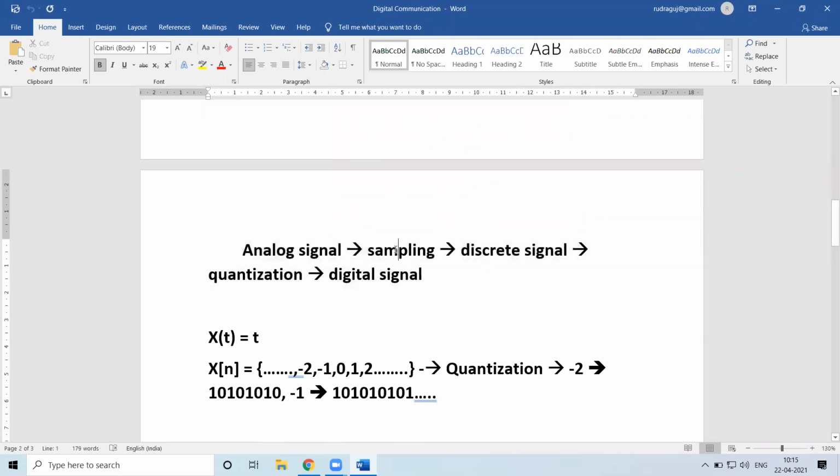Analog signal passed through sampling gives a discrete signal, which is say x of n. Then once you pass it through quantization, what the quantizer does is it takes the samples. Discrete signals are nothing but the samples of this analog signal. So it takes each of the samples, and for each sample, it will be assigning zeros and ones.